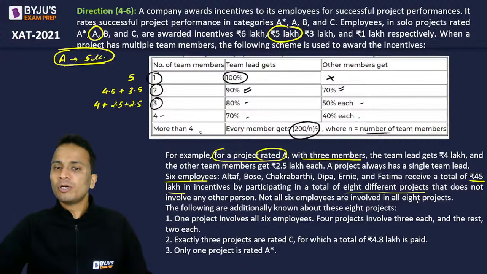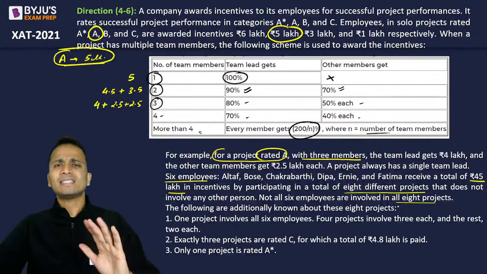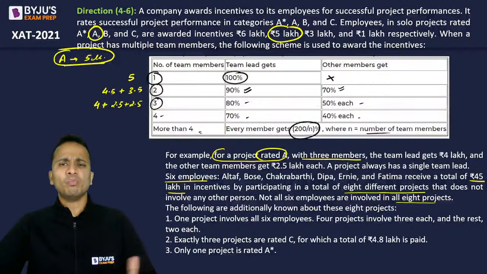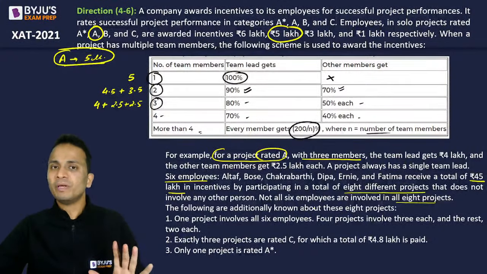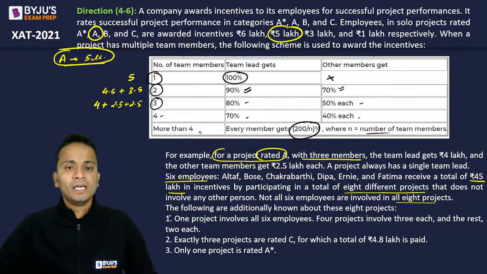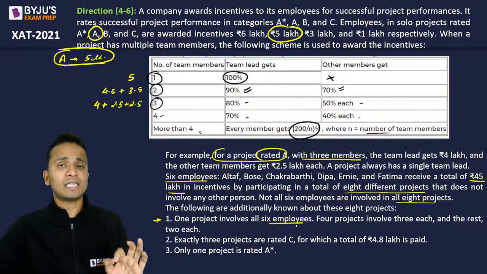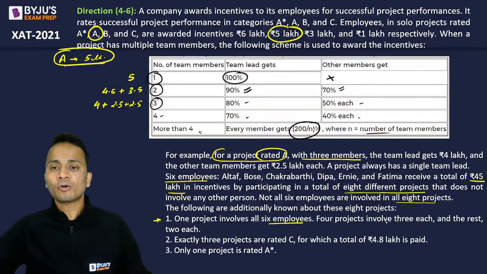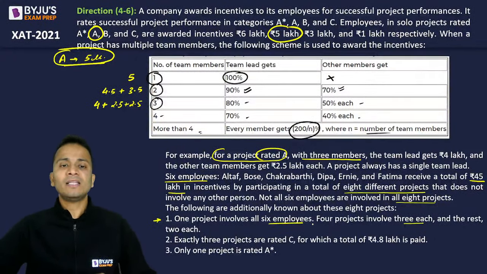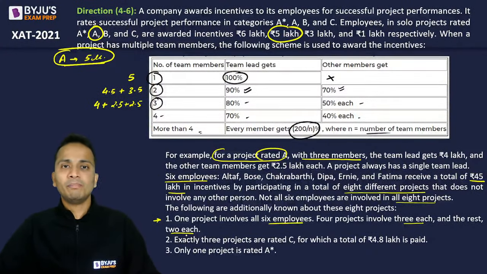Now, not all 6 employees are involved in all 8 projects. So they are not involved in all the projects. So we don't have to bother about which person is involved in which project. We just need to find out the number of people involved in these 8 projects. Now, the following additional facts are also known about these 8 projects. Fact number one: one project involves all 6 employees. So out of 8 projects, there is one project in which all the employees are involved. 4 projects involve 3 each, and the rest of the projects involve 2 employees each, right?